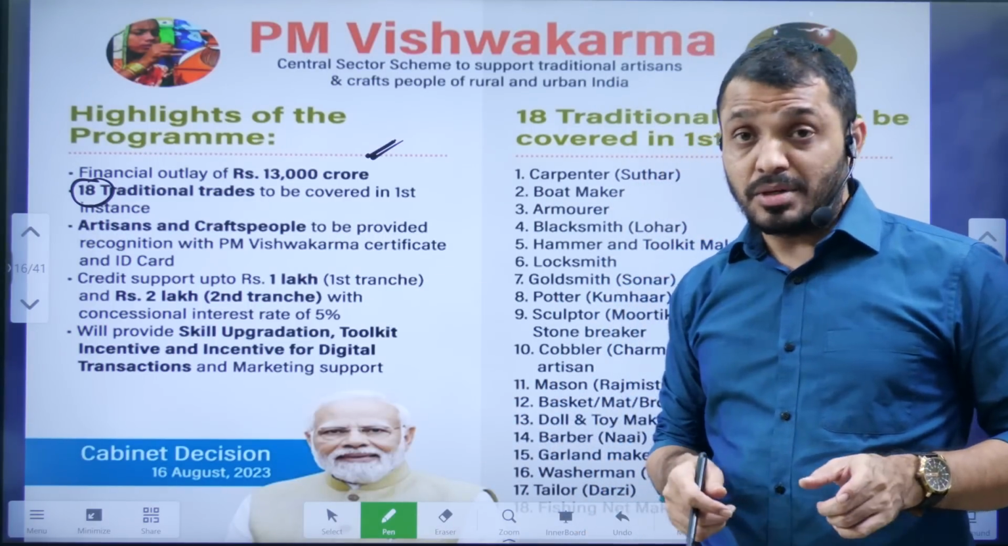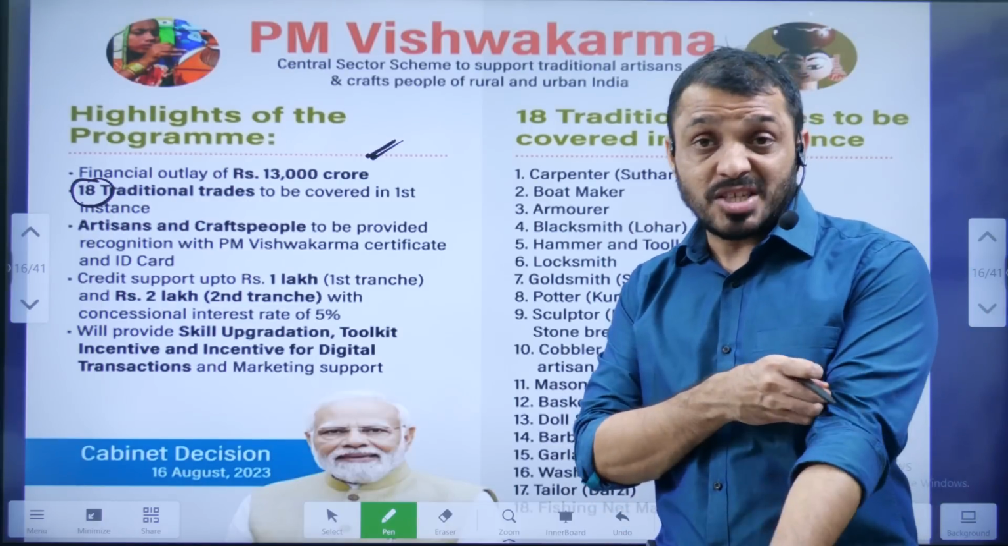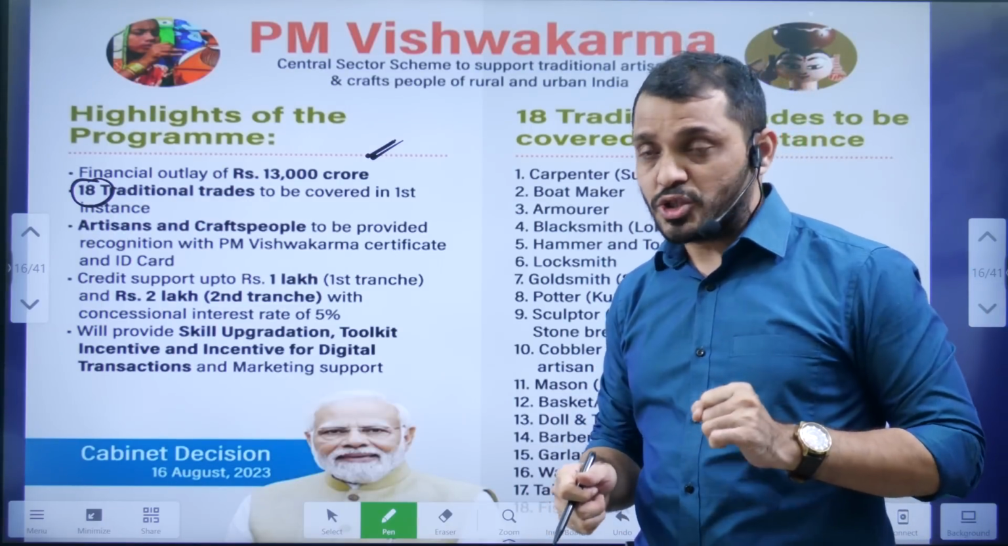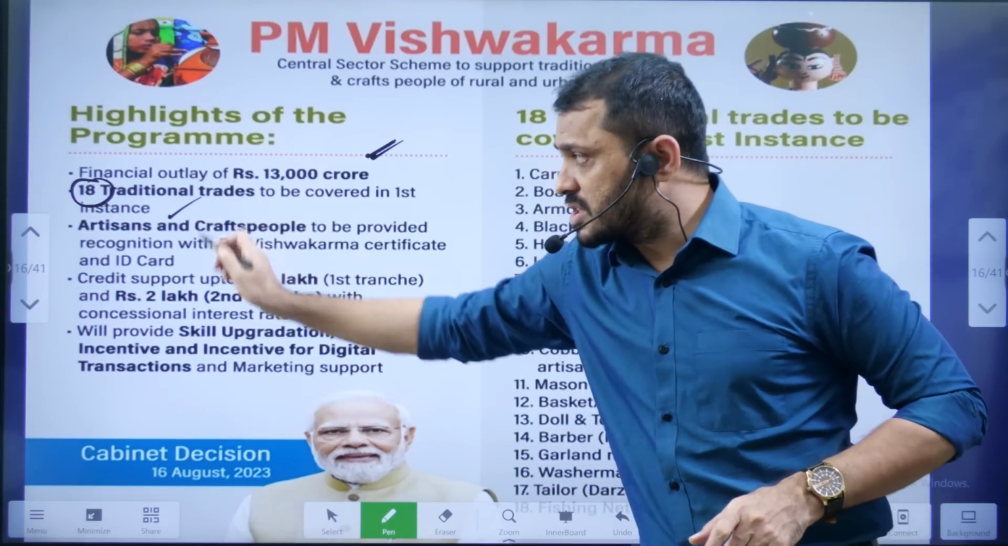Sustainable development goals, 17. Ramsar sites, 51. These numbers you have to have an idea. Who are going to be covered?